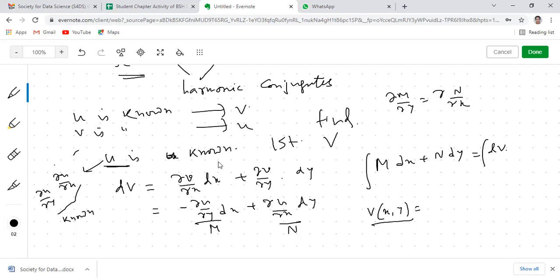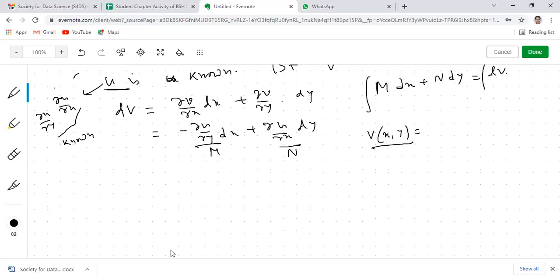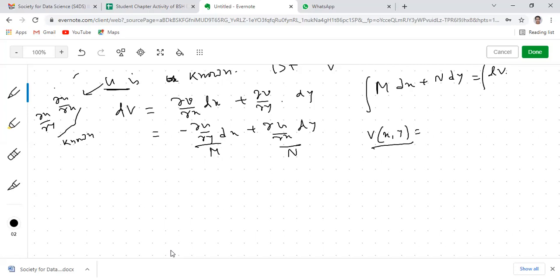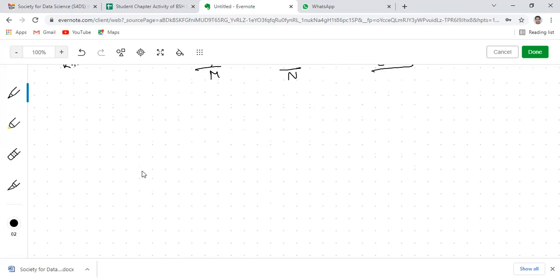Can you all remember this? If you have any kind of doubts, you could ask me. Since I have discussed the example before the puja vacation, I am not discussing it again. If you ask me to discuss it again, then I can discuss it if you forget it. Can you remember this? Sir, please repeat, sir. Please discuss it. So this method I have discussed though. Should I discuss the example? Yes, the example. Okay.